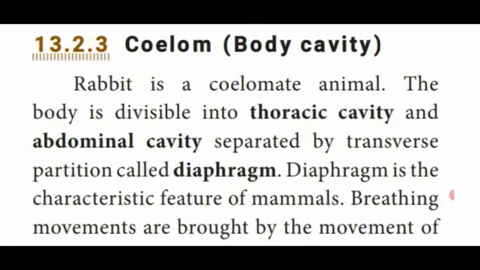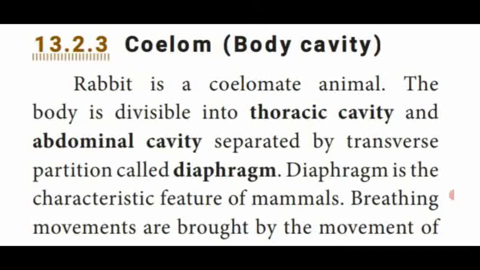The body is divided into thoracic cavity and abdominal cavity. Thoracic cavity means chest region, மார்பு பகுதி. Abdominal cavity means stomach region, வயிற்று பகுதி. Both of them are separated by a transverse partition called diaphragm.